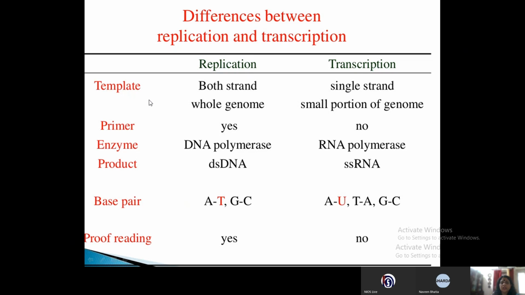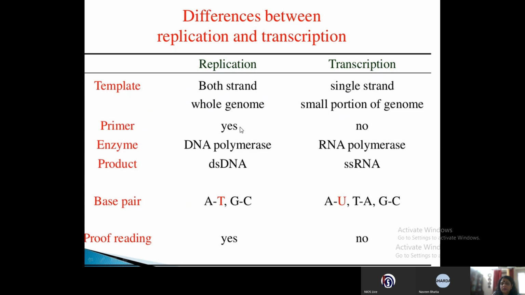For replication, the template is both the strands, and replication starts on both together. Whereas in transcription, the template is a single strand, and only a small portion of the genome gets transcribed. Now, is a primer required?